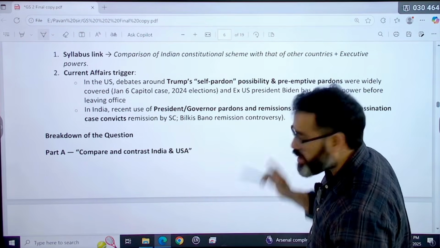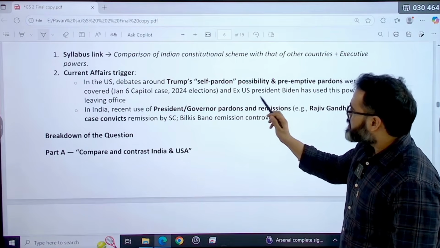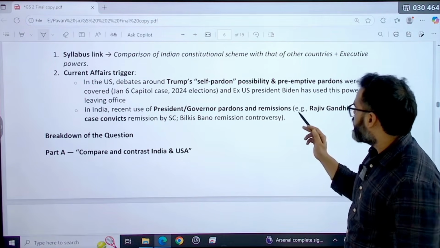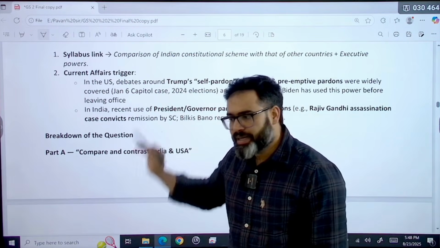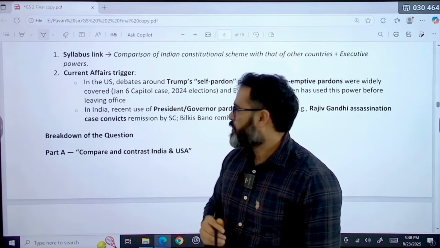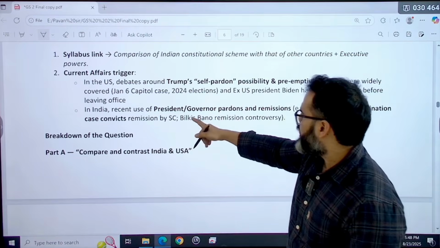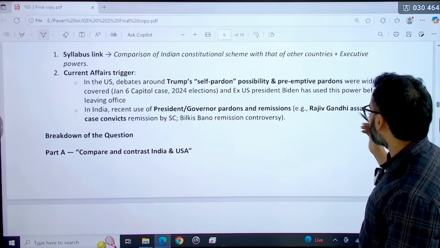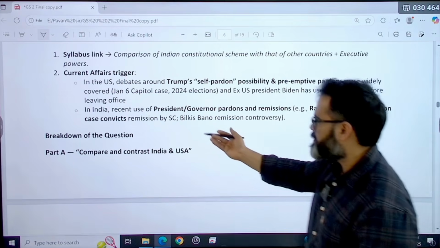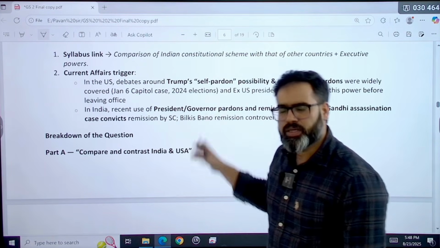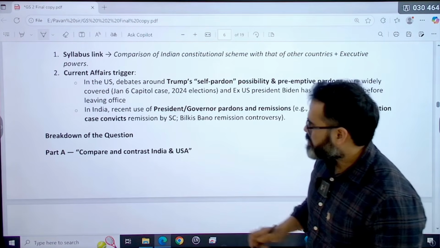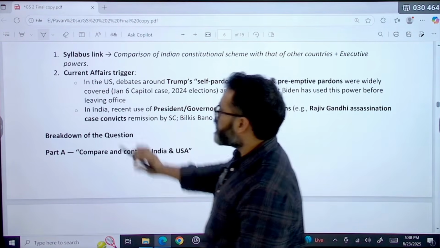And ex-US president Joe Biden also used this power before leaving office. So that is the reason this was in the news. And in India, there was recent use of president and governor pardon and remissions, like the Rajiv Gandhi assassination case convicts' remissions by the Supreme Court and the Bilkis Bano remission controversy, and because of that the question was asked in the UPSC. Correct?